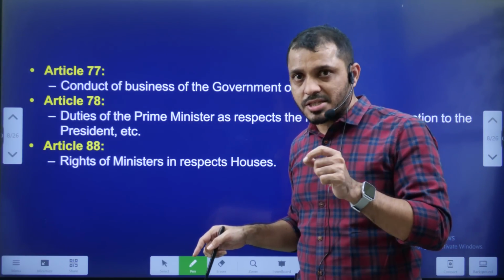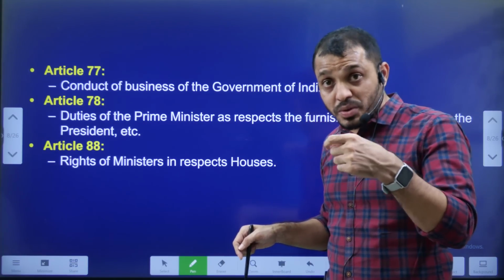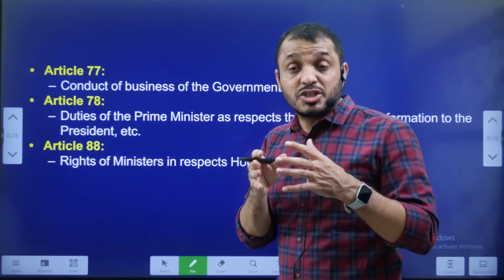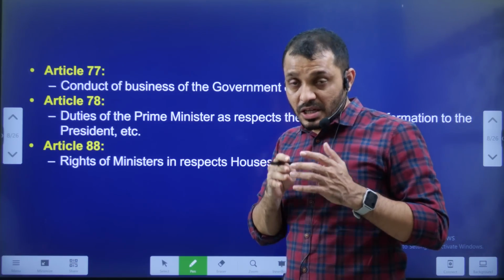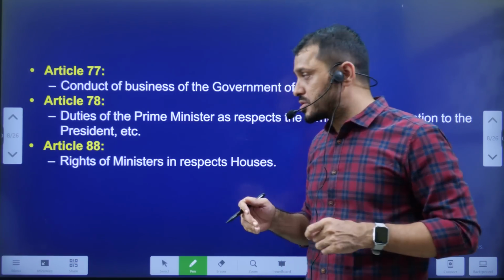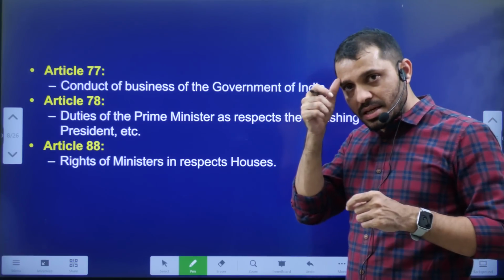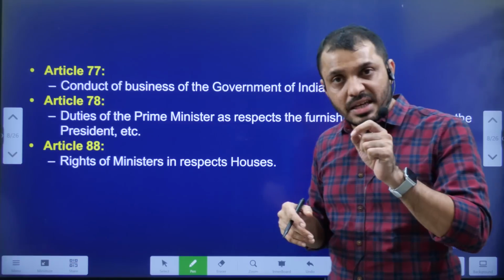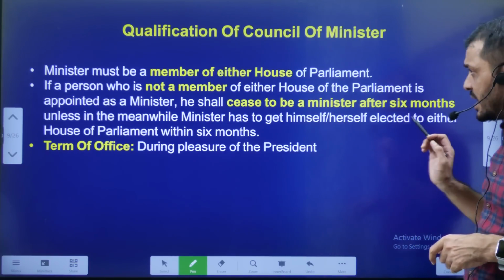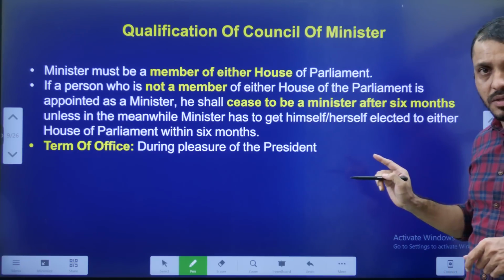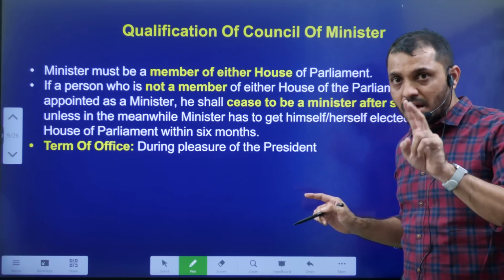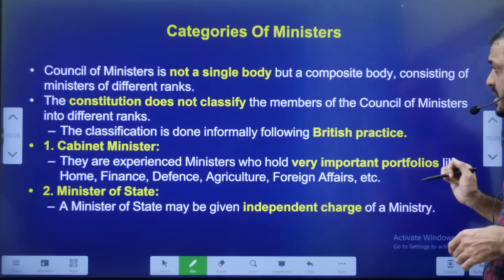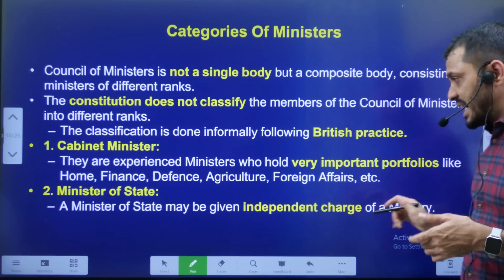Article 77 says that all the transactions of the Union Executive will be done in the name of the President. Article 78 talks about the relationship between the Prime Minister and President. In fact, it talks about the President's responsibilities. Article 88 says that ministers can have membership in either house, either the Lok Sabha or the Rajya Sabha. But ministers can vote only in the house in which they have membership. That is about Article 88. Regarding the qualification of the minister, a minister must have membership either in the Lok Sabha or in the Rajya Sabha. Without having membership also, they can be minister for a maximum of how many months? Maximum 6 months.